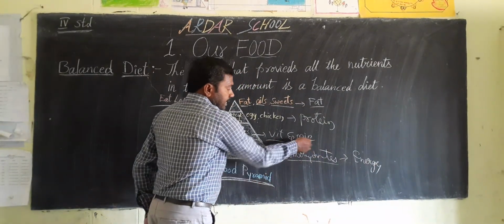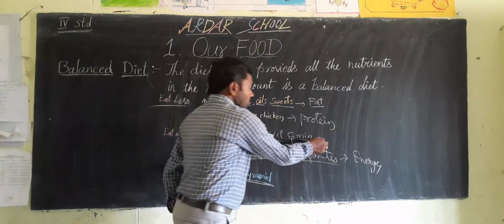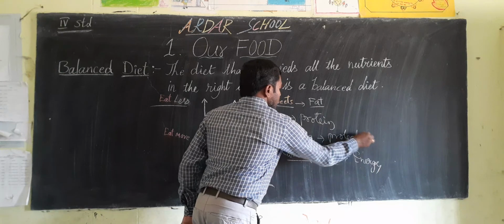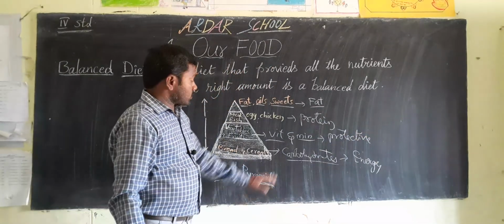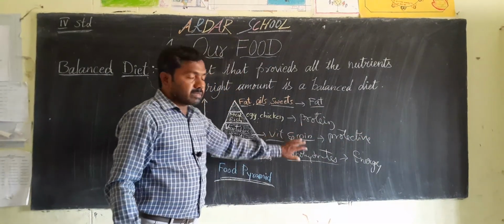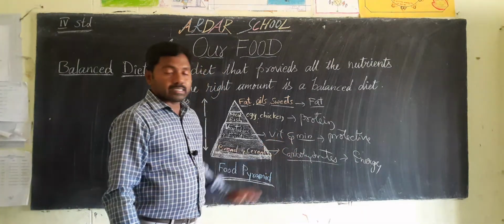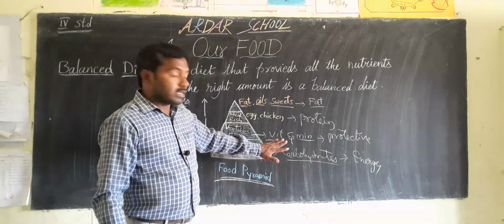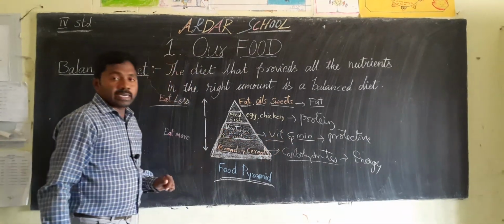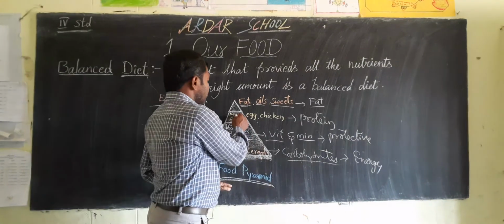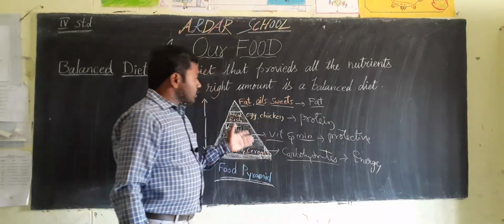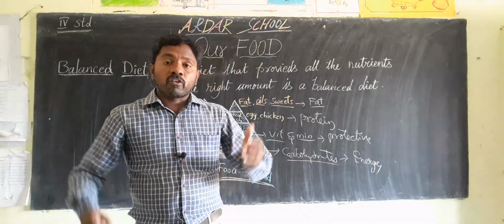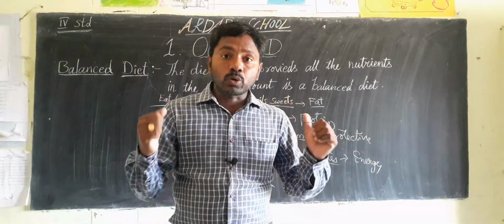Next, vitamins and minerals are called the protective foods. Vitamins and minerals fight diseases. That's why they are also very essential. We must eat vegetables and fruits. Next, meat, fish, egg and chicken give us proteins. These are also very helpful to us for muscle development and growth.